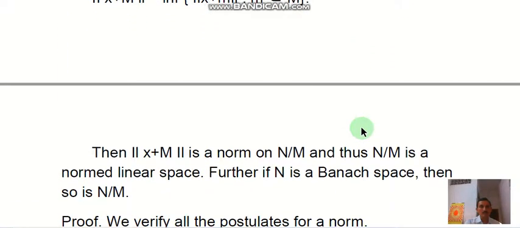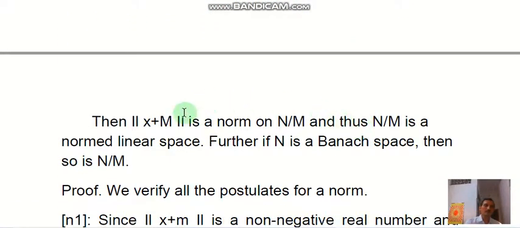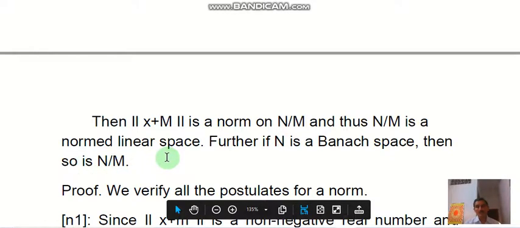Then we have to prove that norm of x plus M is a norm on N by M, and thus N by M is a norm linear space, and further if N is a Banach space then so is N by M. So when this quotient space becomes a norm linear space and when it becomes a Banach space, we will see in this theorem.